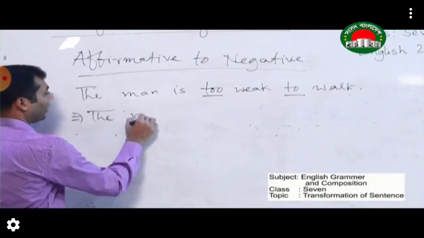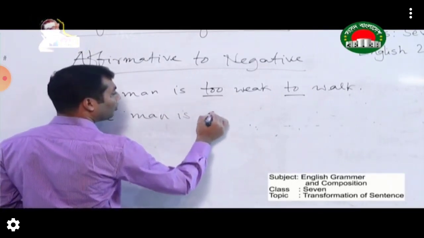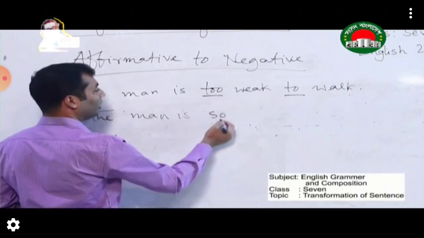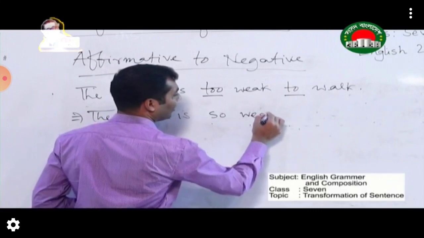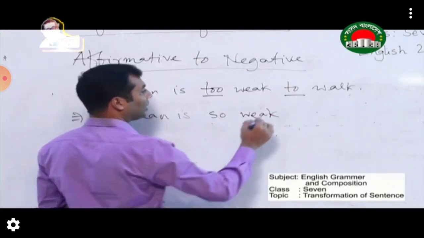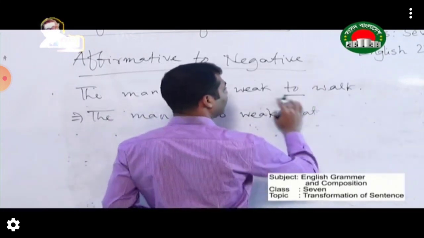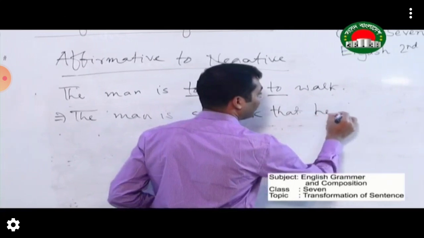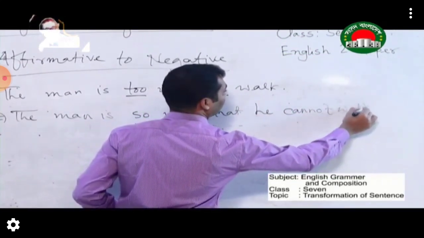The man is. Instead of too, you will use so. So the man is so weak. After that, you have to use the conjunction that. Then you have to make a clause from this phrase. So the man is so weak that he cannot work.